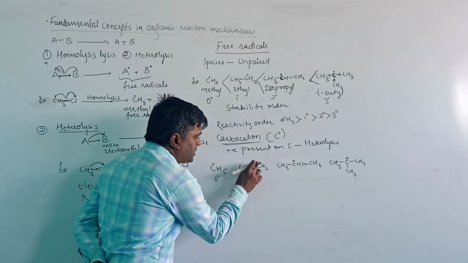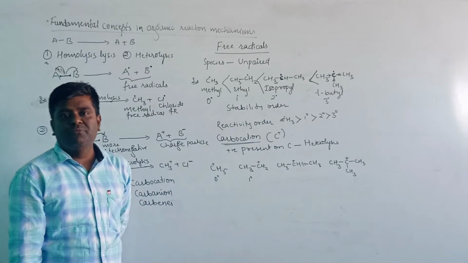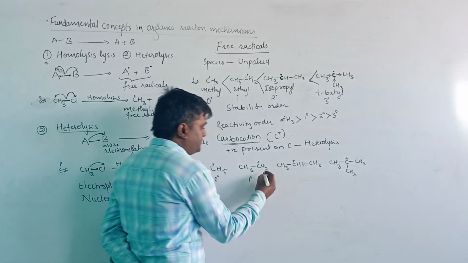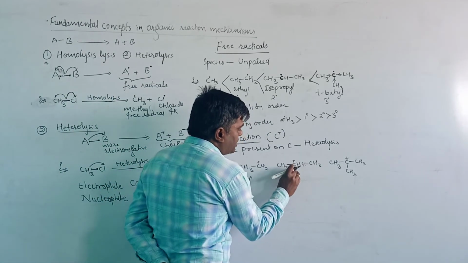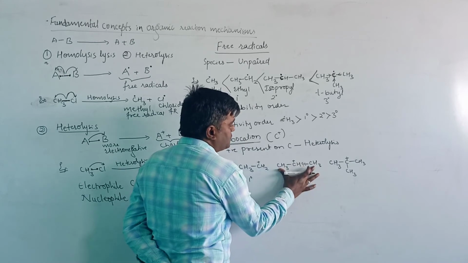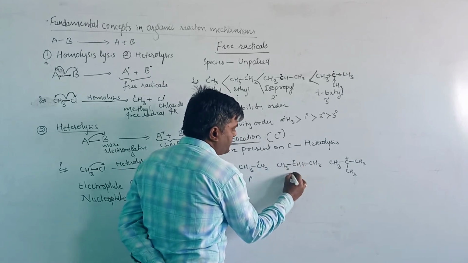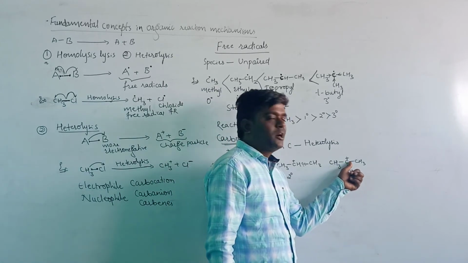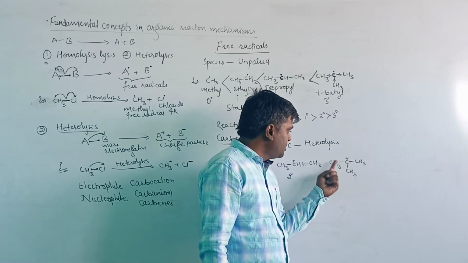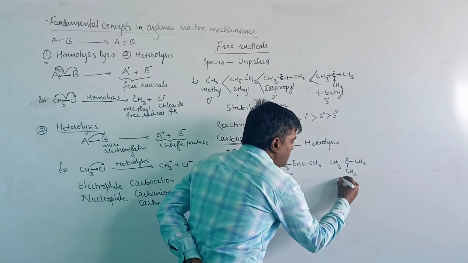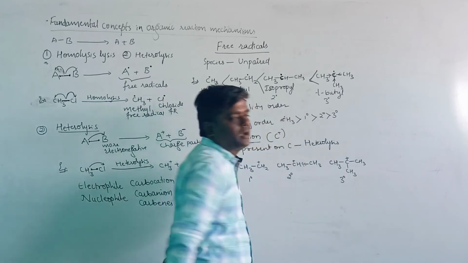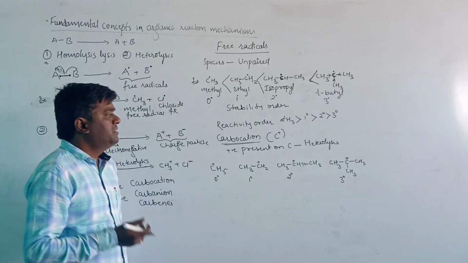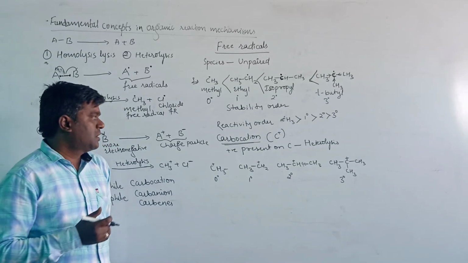The positive charge containing carbon atom is directly attached to one carbon atom, therefore it is known as primary. And here the positive charge containing carbon atom is directly attached to two carbon atoms, therefore it is secondary. And here the positive charge containing carbon atom is directly attached to three carbon atoms, therefore it is a tertiary carbocation. Then let us see the reactivity and stability of these carbocations.